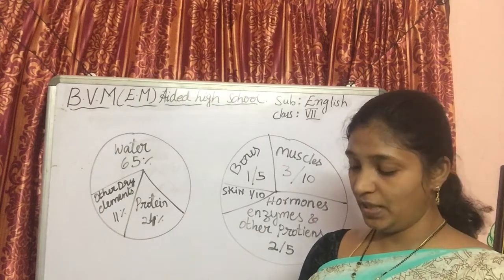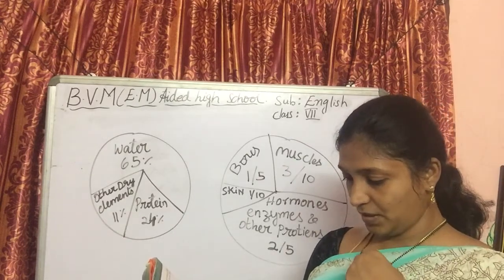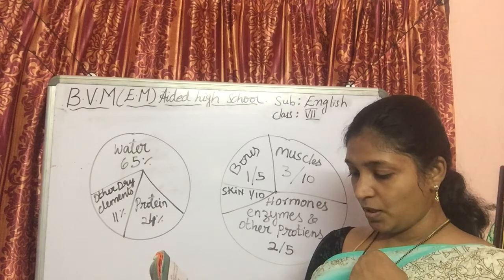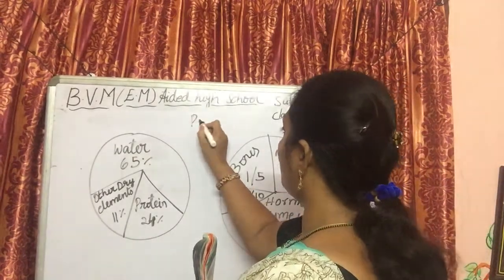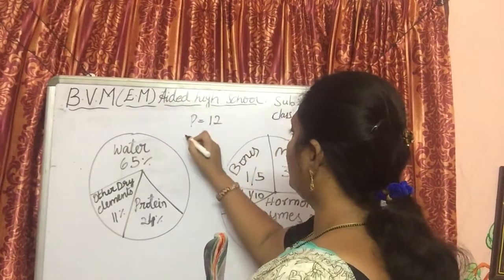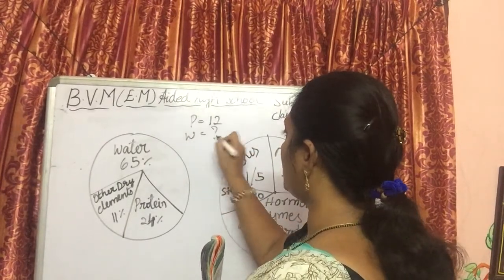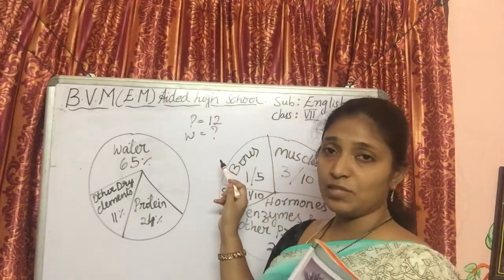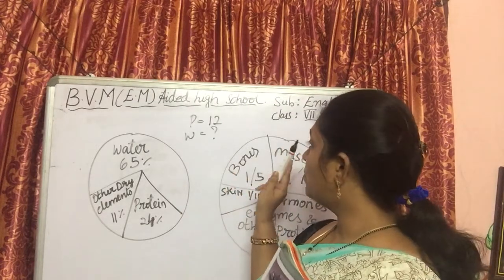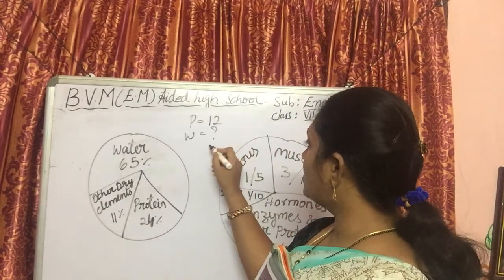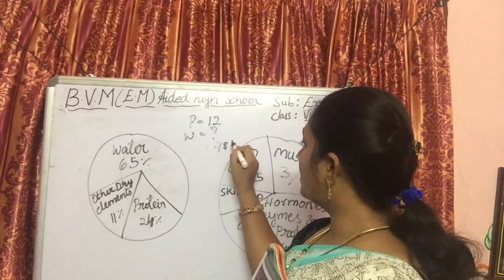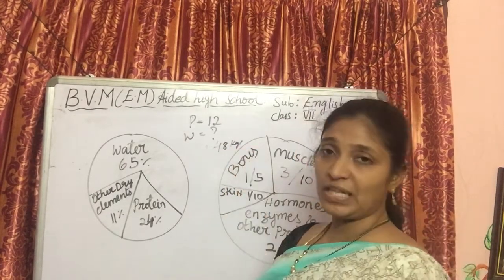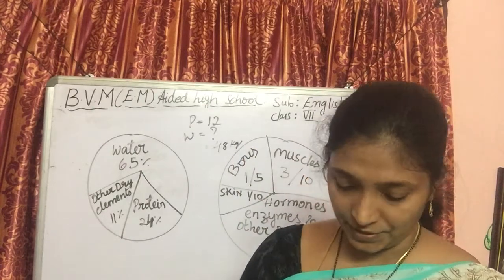If the proteins in a person are 12 kilograms, then what is the weight of that person? So it is quite easy to calculate, children. You must be able to calculate it, and I think it is about 48 kgs. The person must be about 48 kgs if you calculate.